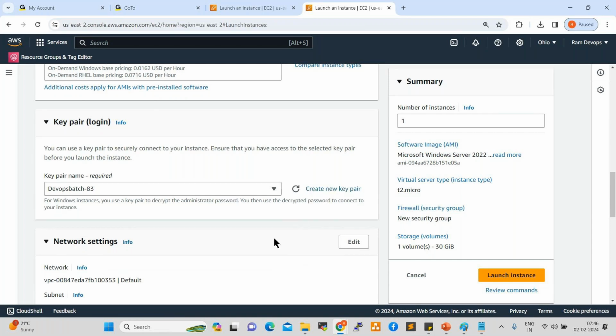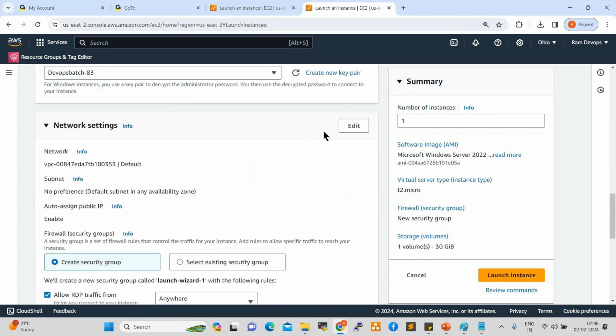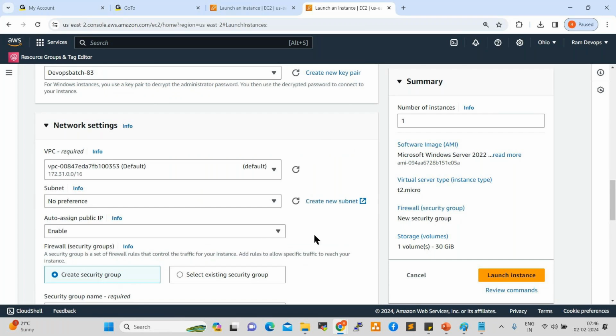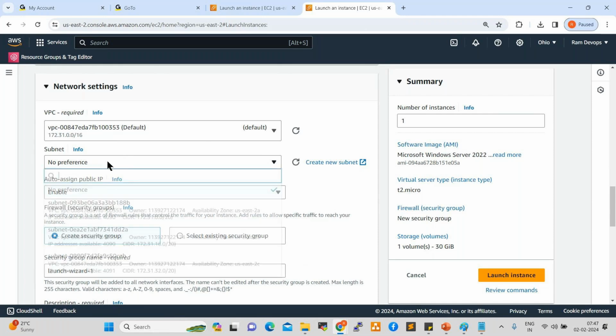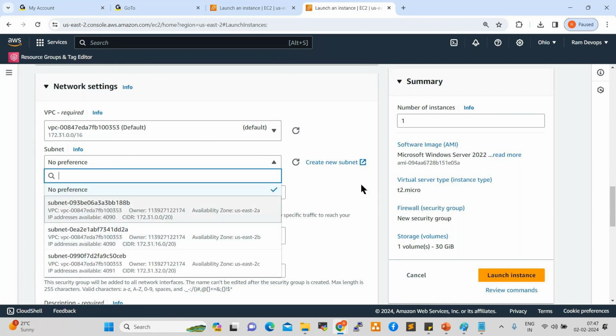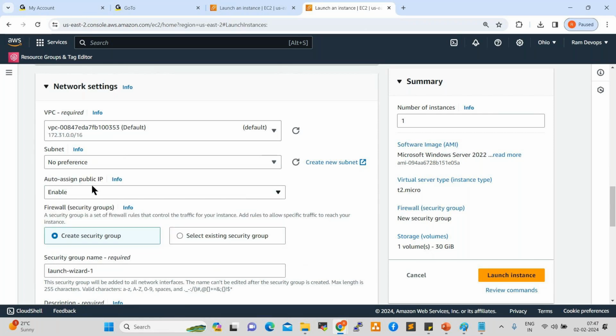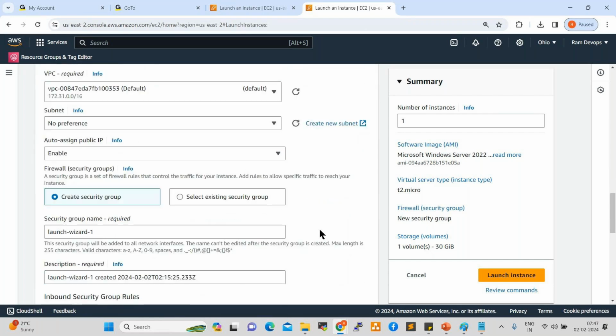Next one, network. Click on edit. See here, default VPC. While working on the VPC networking part, we can create a custom network also. In real-time projects, we always use a custom network, our own network. Here we are using the default one provided by AWS. Subnets, no preference. If you want to select any subnet, you can select here. Next one, enable auto assign public IP. You can enable this, it is enabled by default. Go down here.